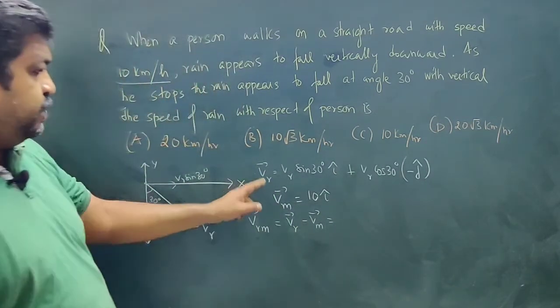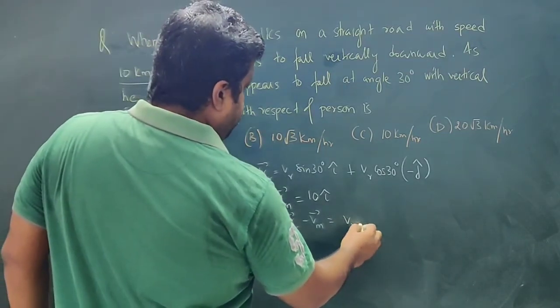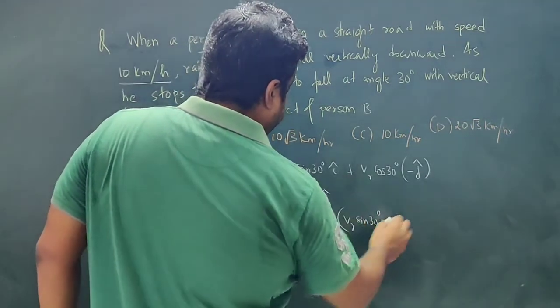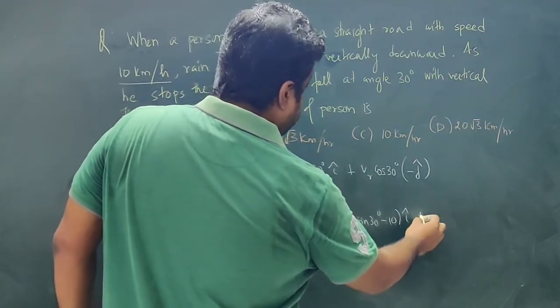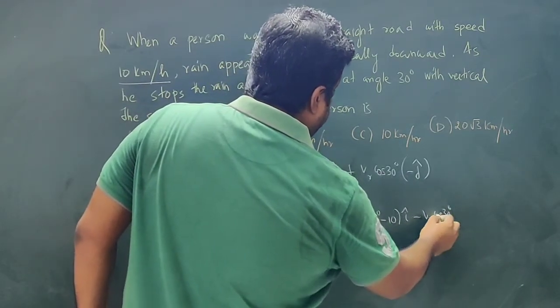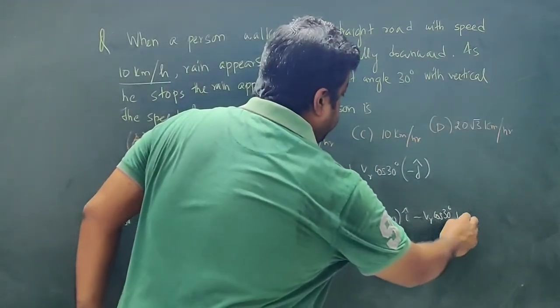So I have to subtract these two quantities. That is VR sin 30 degree minus 10 i cap, minus VR cos 30 degree. This minus sign I have taken over here, j cap.